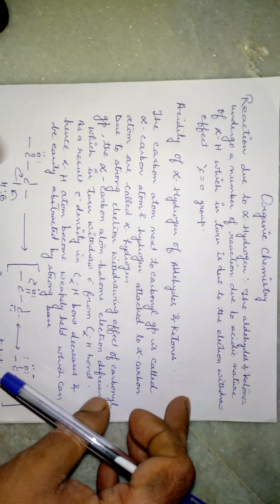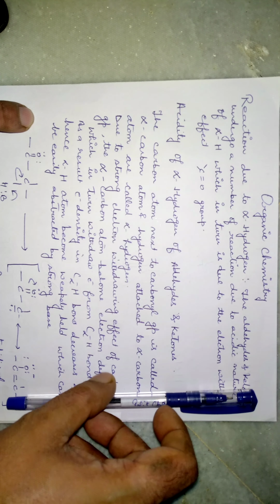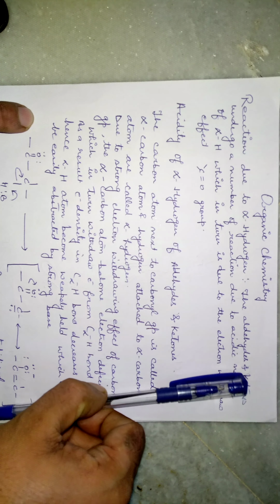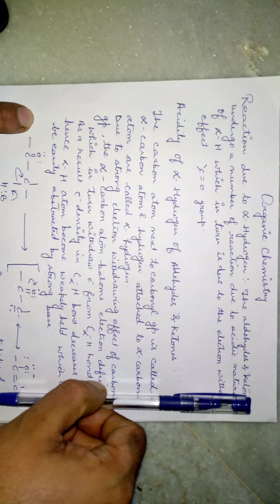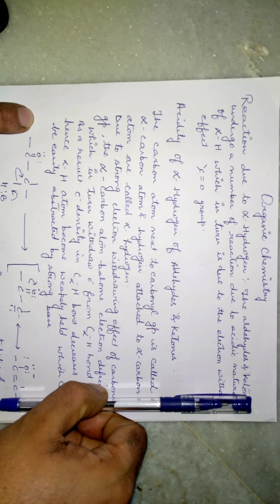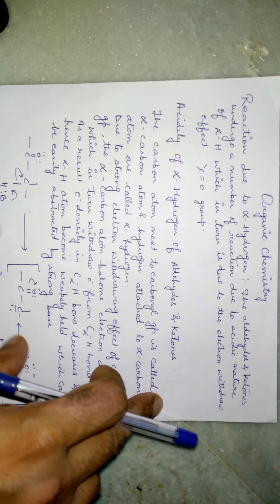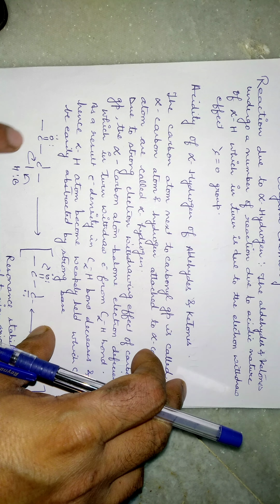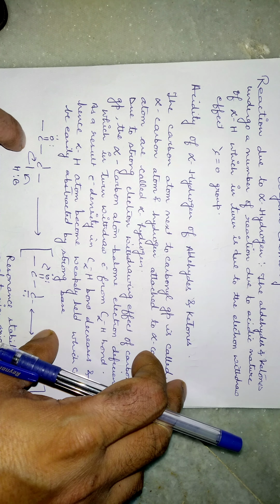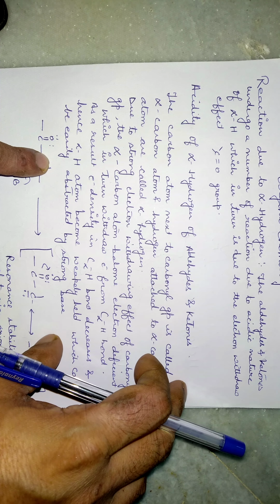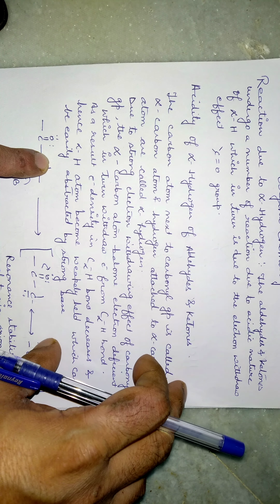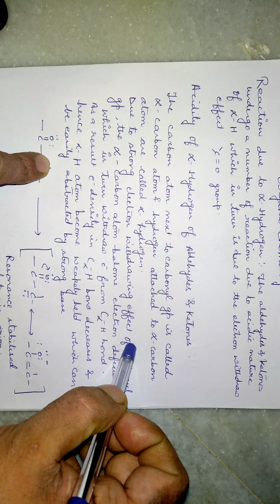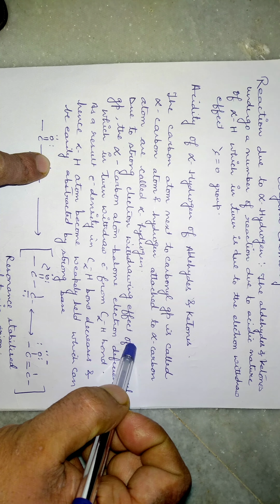So today I have come up with a new video. Today I am going to discuss the organic chemistry of class 12th. I am going to discuss a few name reactions from the aldehydes and ketones chapter, like aldol condensation, then the Cannizzaro reaction, then the Gattermann-Koch reaction. So let's start with the video.